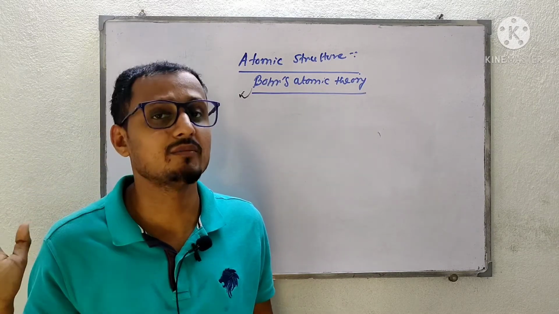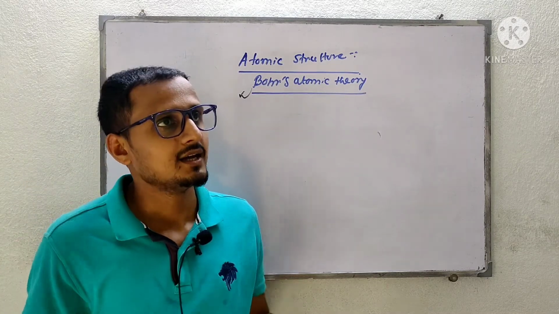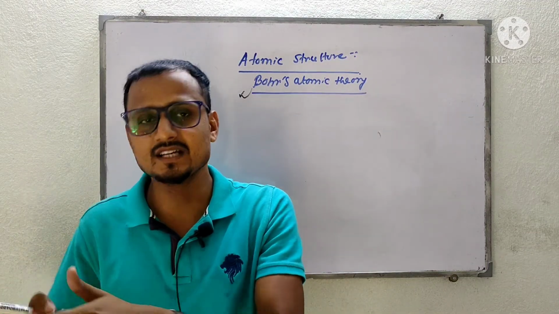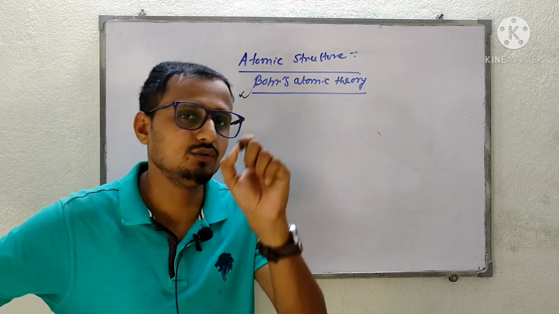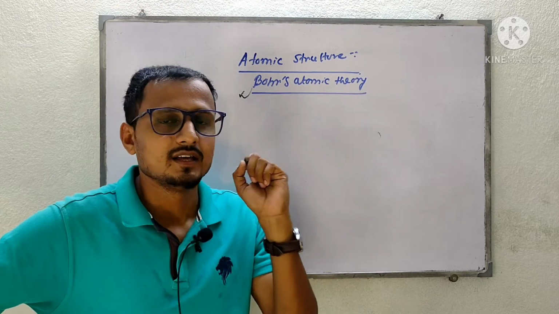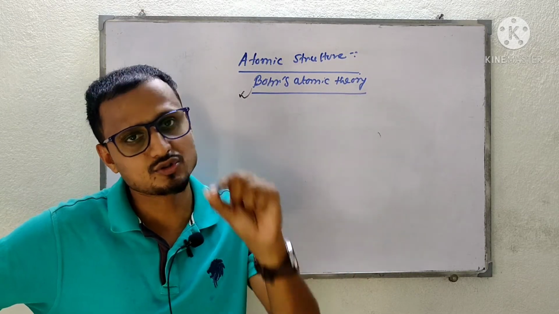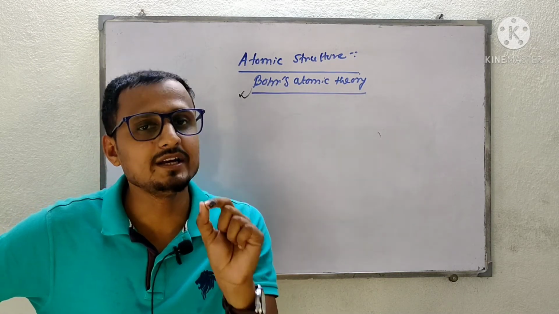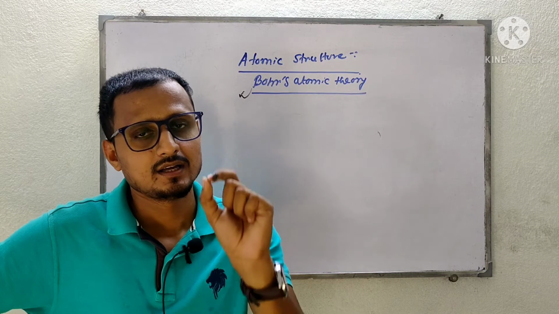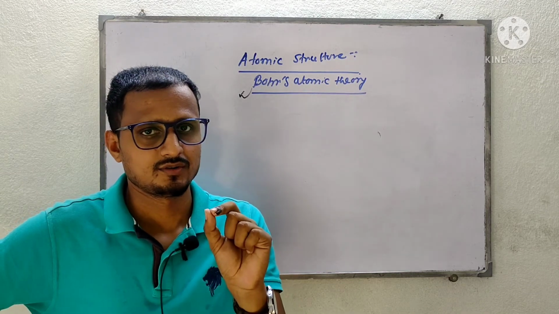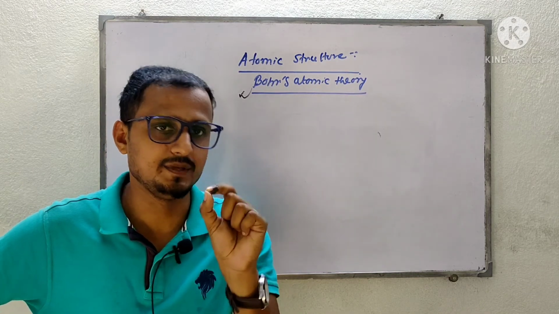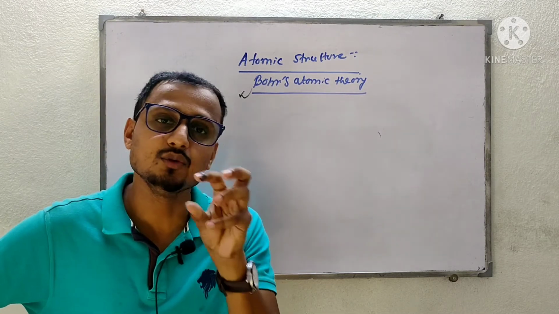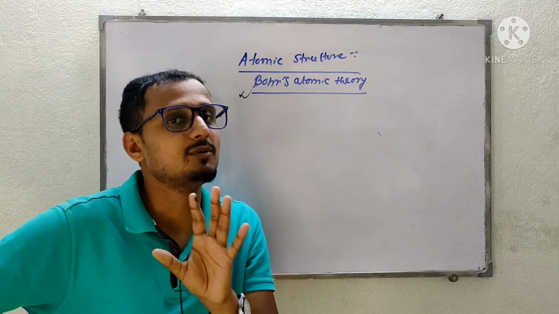An infinite number of orbits may be there, but electrons will revolve only in those orbits where the angular momentum of the electron is quantized.